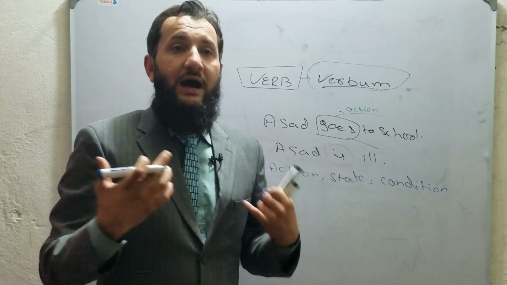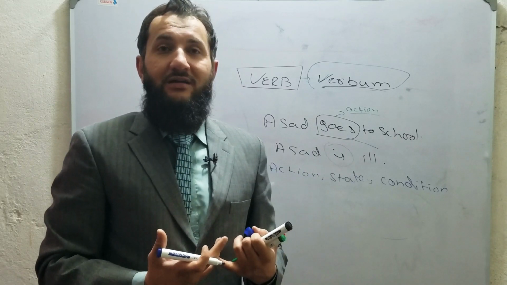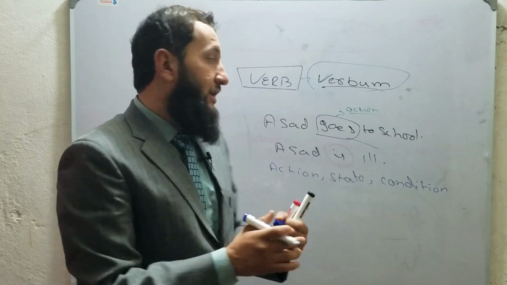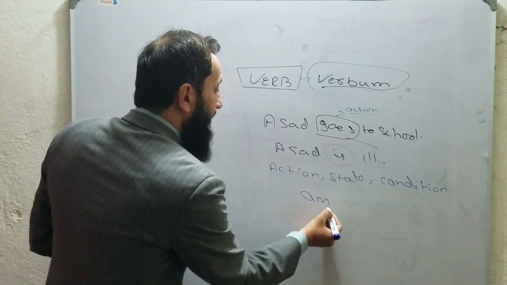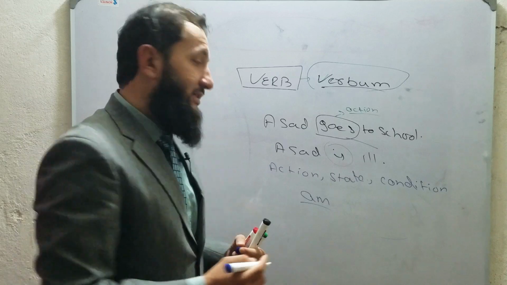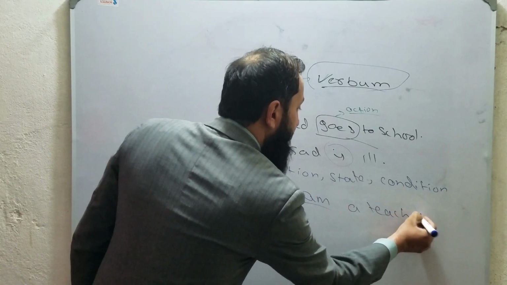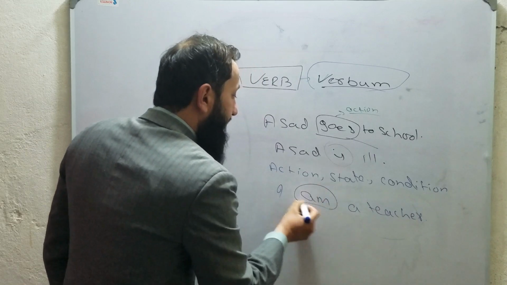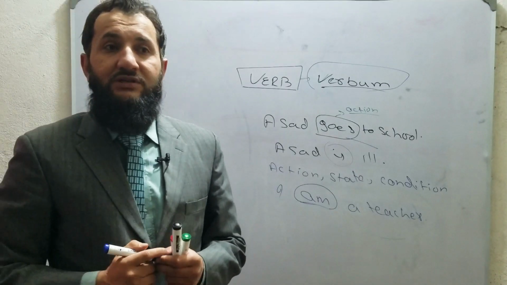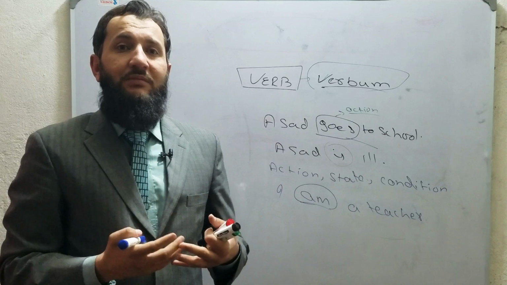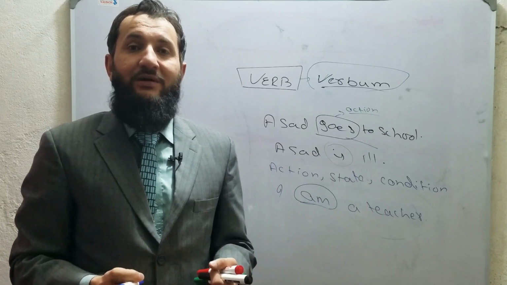For example, I am a teacher. Here I have used the verb am, and am is the main verb. When I say I am a teacher, the main verb am tells you that I'm talking about my present, that at this time I'm a teacher.